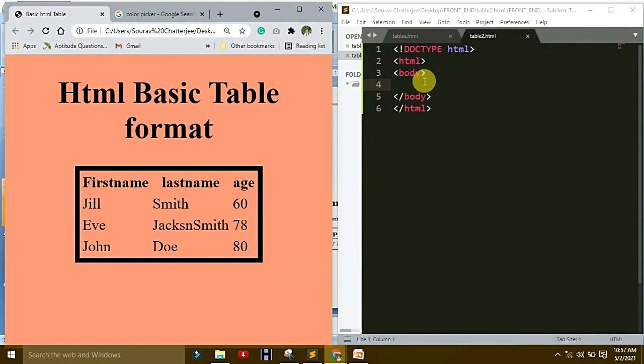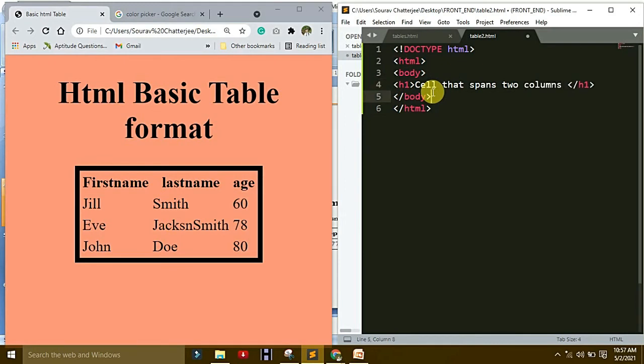Now we understand. Which is H1. H1 is: cell that spans 2 columns.